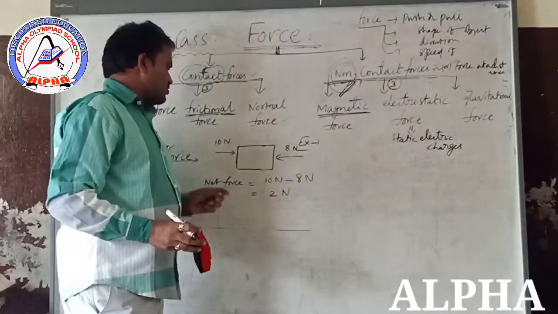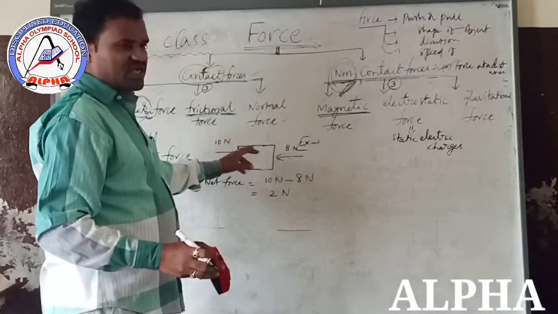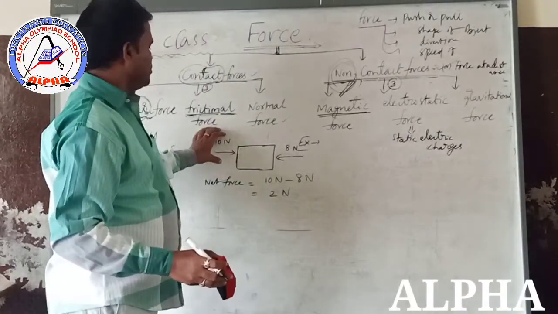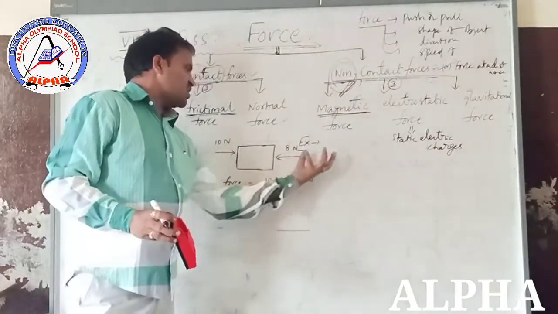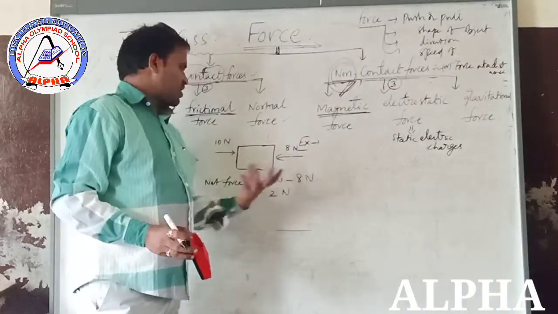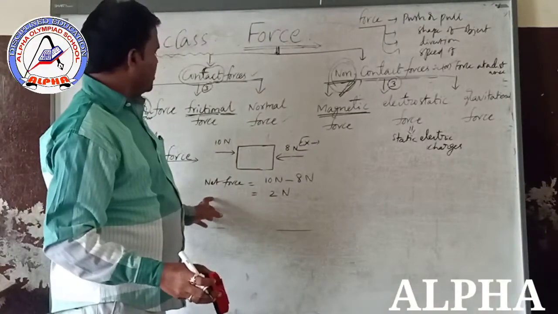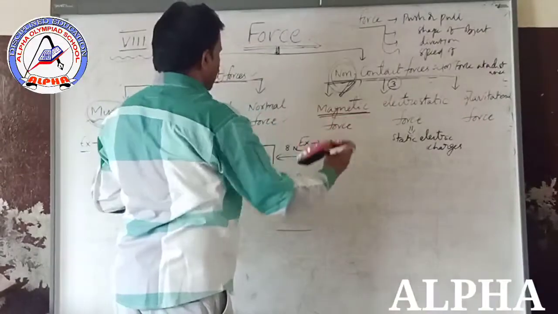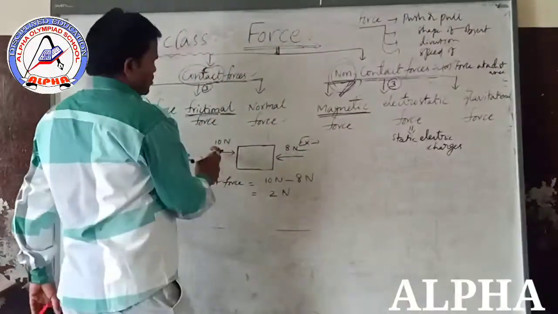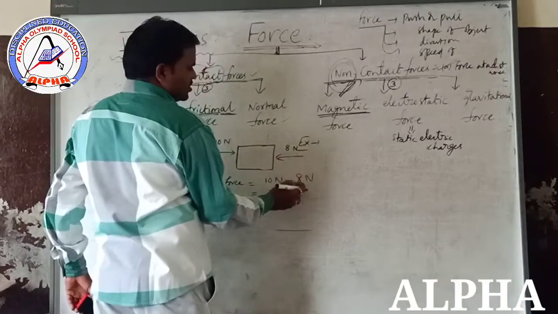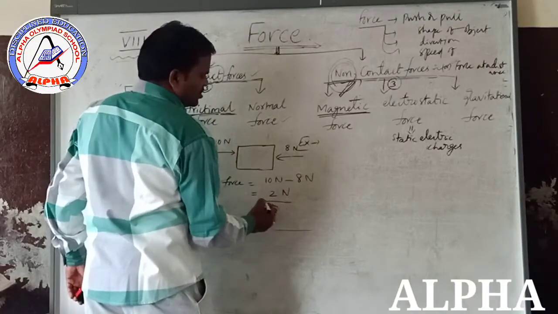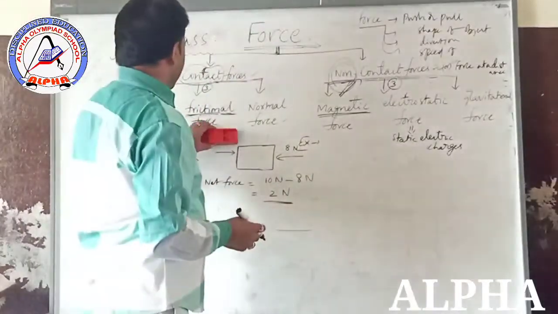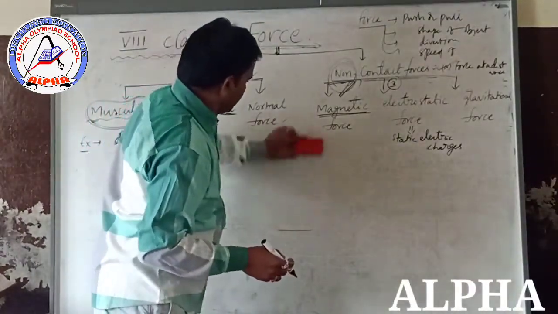Again, in this diagram, find out the net force. In this direction 10 newtons force is applied, and in the opposite direction 8 newtons is applied. These two forces are in opposite directions, so we can subtract them. In this direction 10 newtons, in the opposite direction minus 8 newtons. Finally 2 newtons is the net force of this diagram. One more example I will explain here.